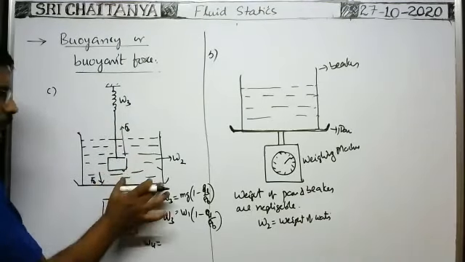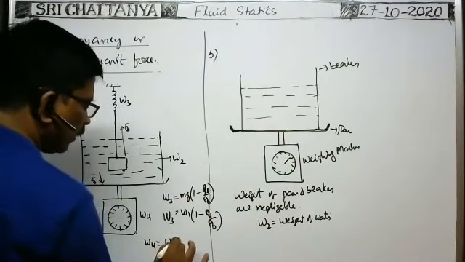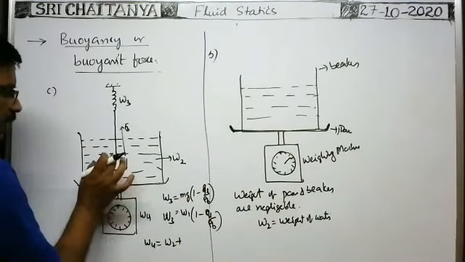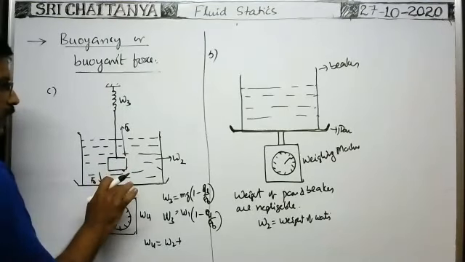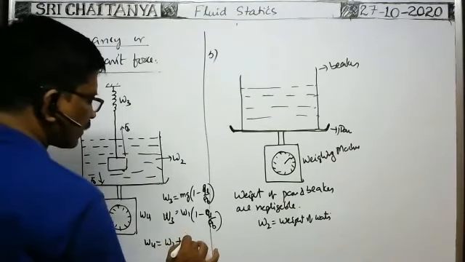That's why the reading shown by the weighing machine, W4, is equal to the actual weight of the liquid W2 plus FB. This formula is important. Of course, this one we know, but this is important.